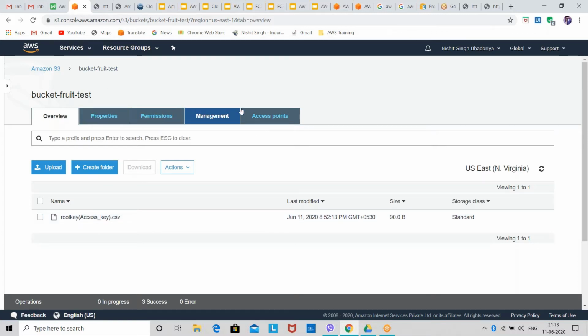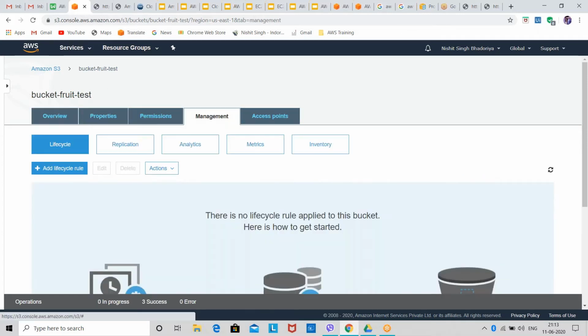I'll configure a CloudWatch on this object. CloudWatch will monitor each and everything I am doing on this object. Like if this object is not in use for 10 days, CloudWatch will notify me with email or other means that you are not using this.